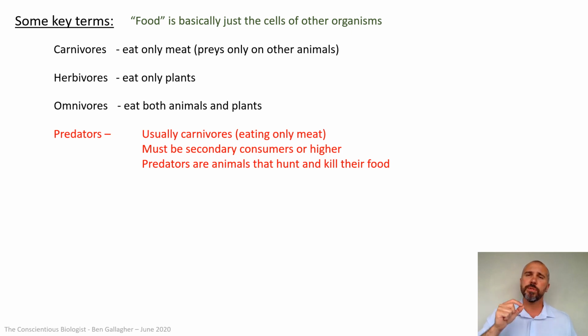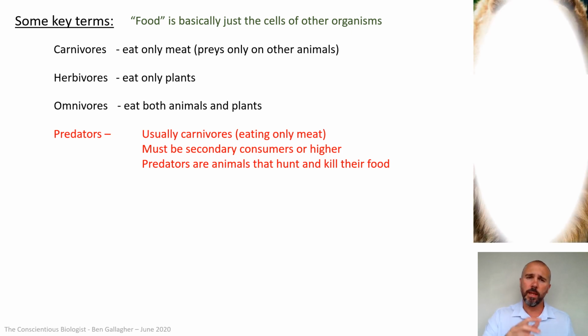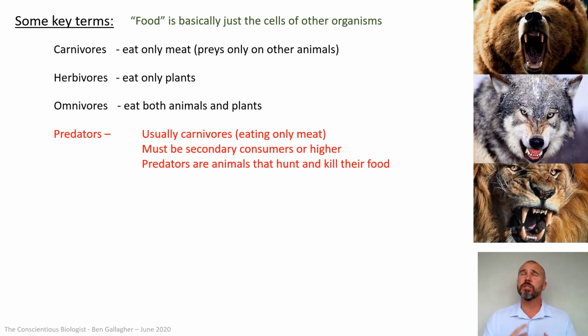And predators are animals that hunt and kill their food. So you do get some organisms that eat animals, but they might just eat ones that they find. So those would be scavengers. Predators specifically are hunters of other animals. Here's a few examples of those. So above my head here, we've got a bear, we've got a wolf, and we've got a lion.